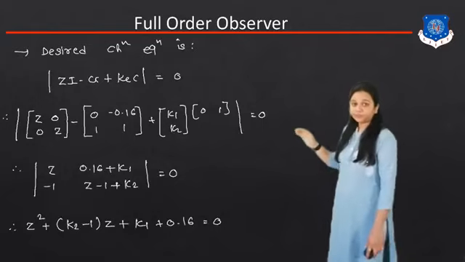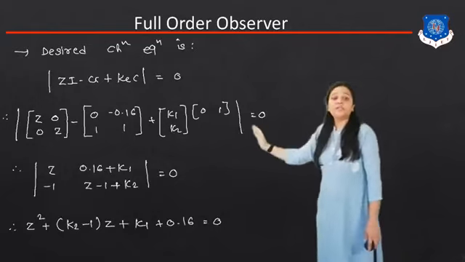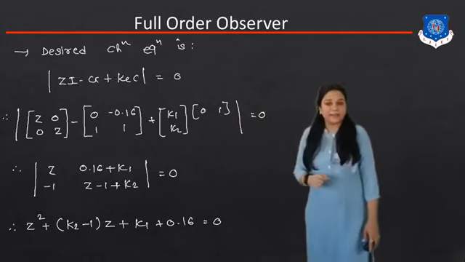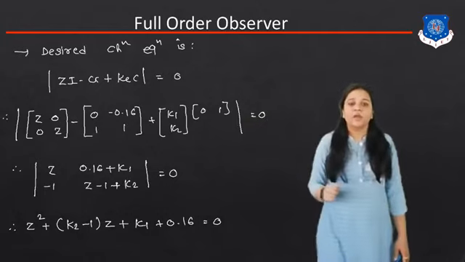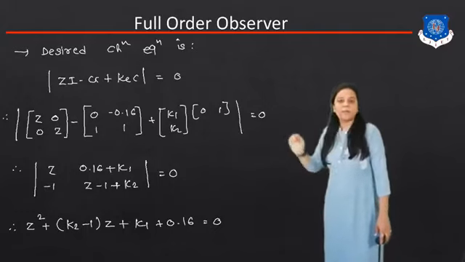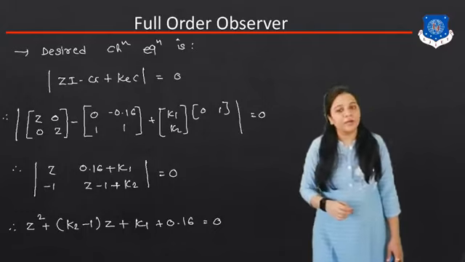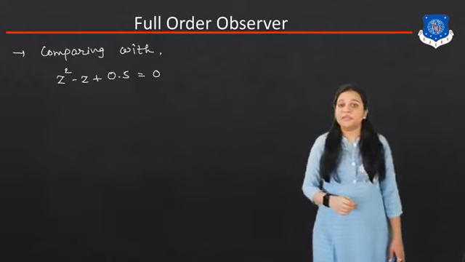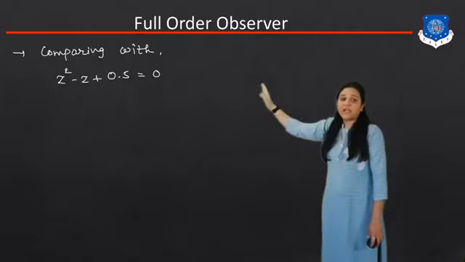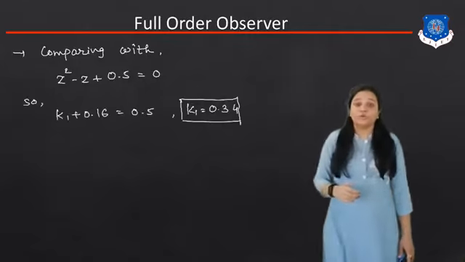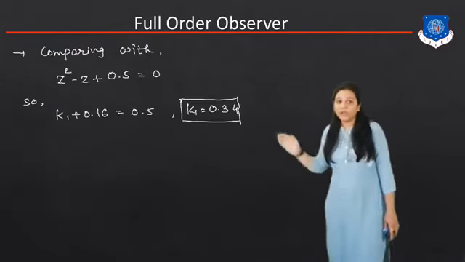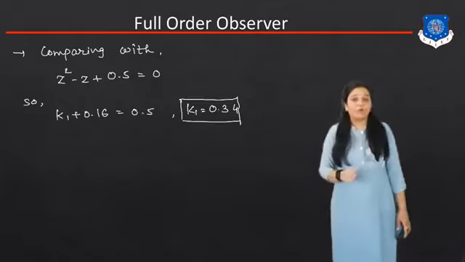So we can get Z, 0.16 plus K1, minus 1, Z minus 1 plus K2, that is equal to 0. Now simplify this, we can get Z square plus K2 minus 1 Z plus K1 plus 0.16 is equal to 0. Now we have to compare this with the equation Z square minus Z plus 0.5 is equal to 0. So we can compare the constant term. K1 plus 0.16 is equal to 0.5. So we can get K1 is equal to 0.34.